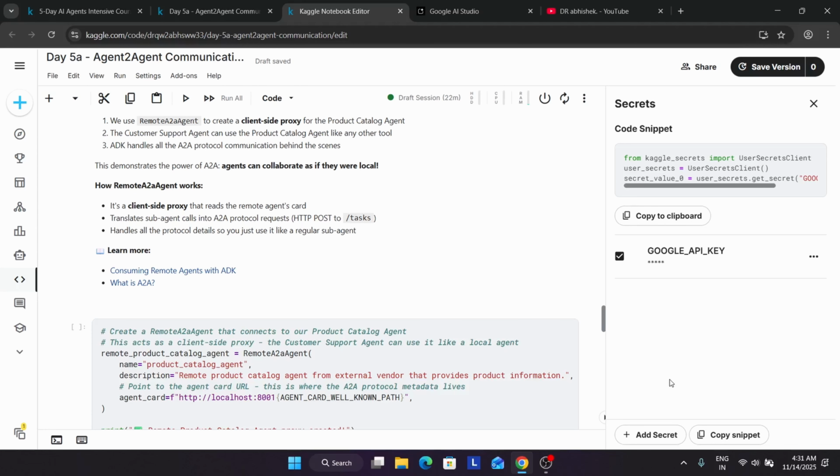Like when we are ordering anything from Amazon, the app acts as a remote A2A agent. You are not in the place from where the item is coming. You sit remotely at home, just order the item, and it comes directly. For example, you order a pizza, you add to cart and then order now. So you are just interacting with the app on our phone, basically the client side. Now the app, basically the remote A2A agent, handles the complete stuff.